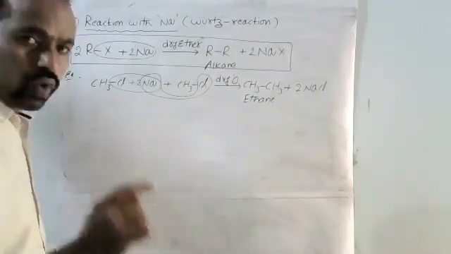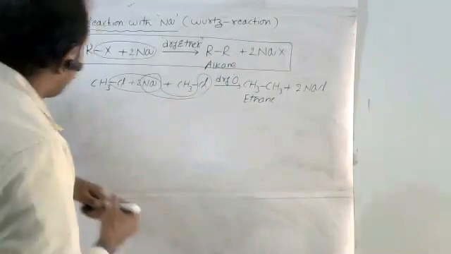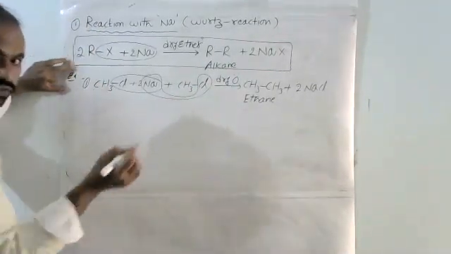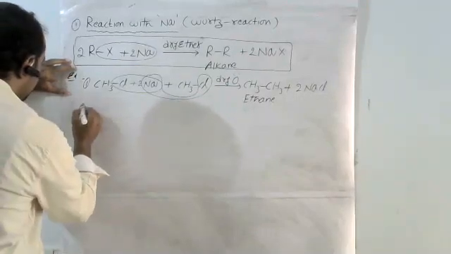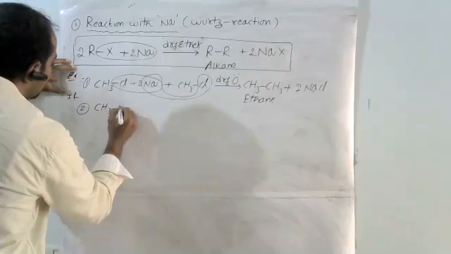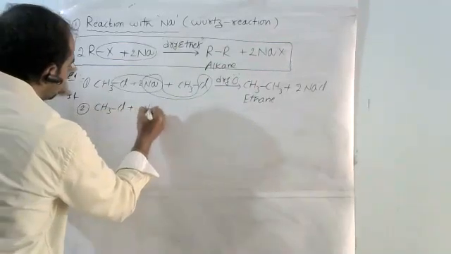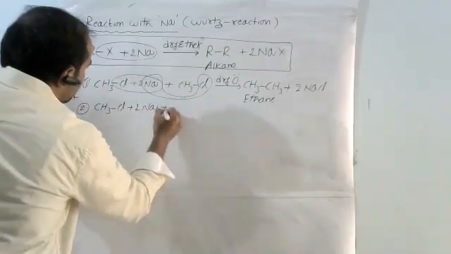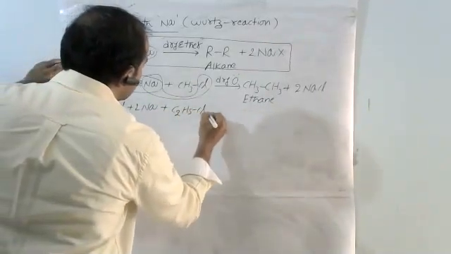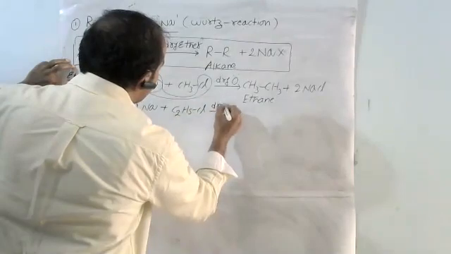Otherwise, case 2. I will take 2 different alkyl halides. This was case 1. In case 2, one is methyl chloride and the other is ethyl chloride, in the presence of dry ether.